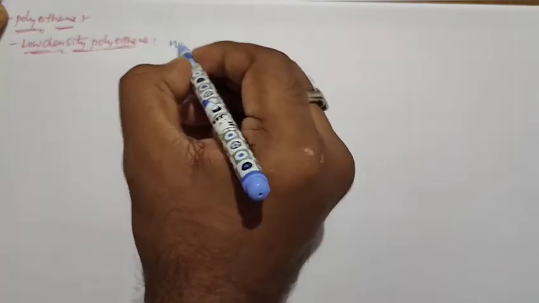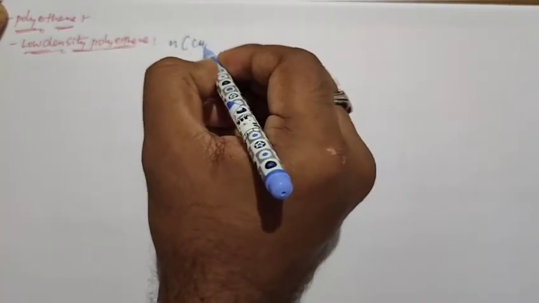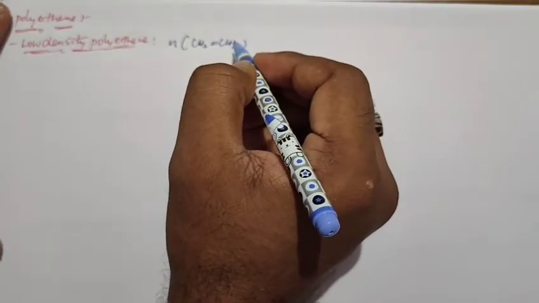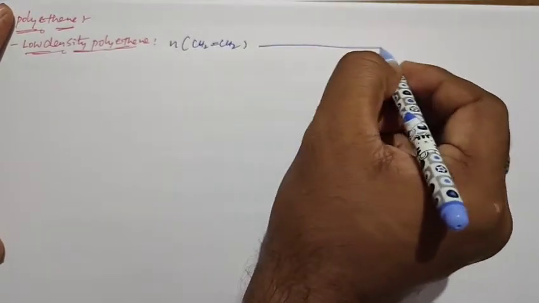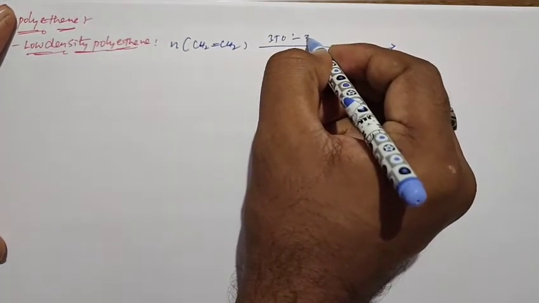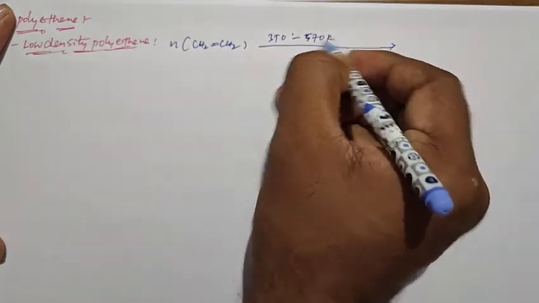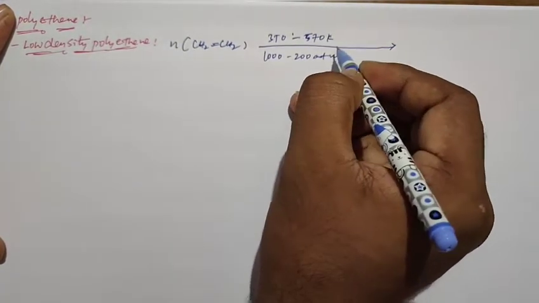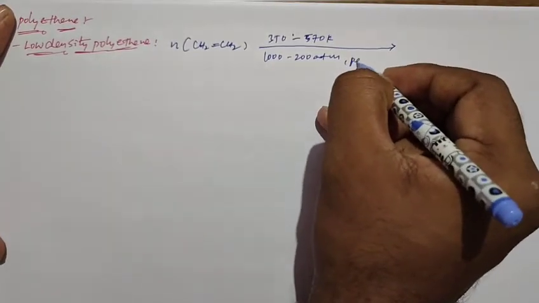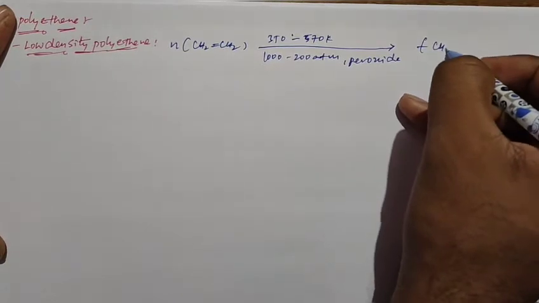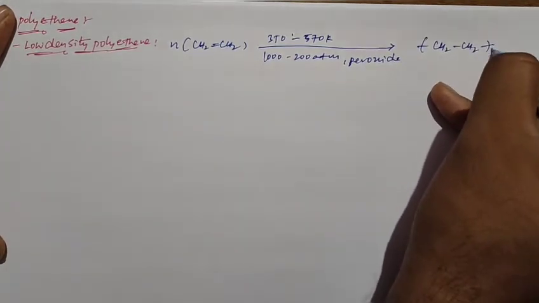When ethylene is heated at 350 to 570 kelvins temperature and 1000 to 2000 atmosphere pressure in presence of peroxide, we get low density polyethylene.